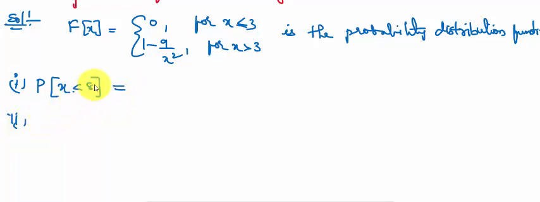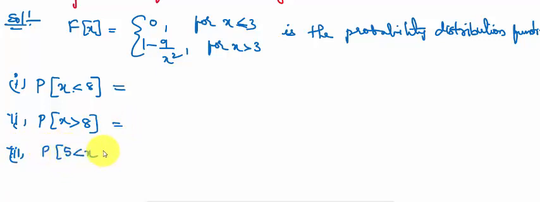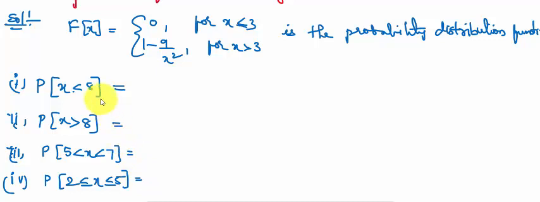Here we can take x is greater than or equal to 8, or x is greater than 8. Third one is probability in between 5 and 7. The fourth one is probability from 2 to 5. These we have to